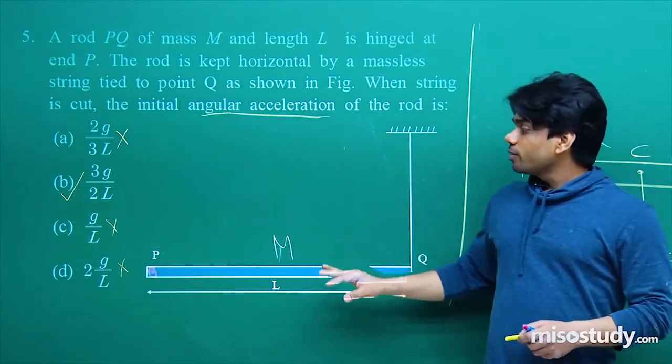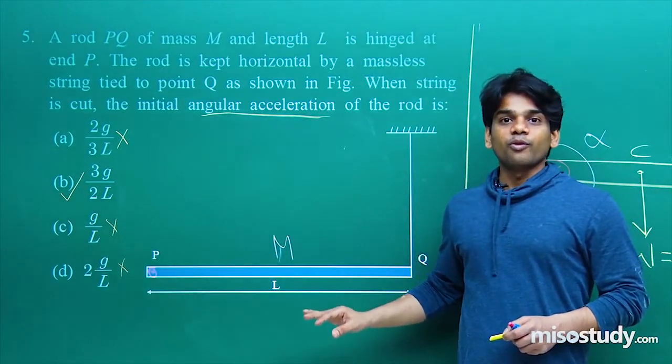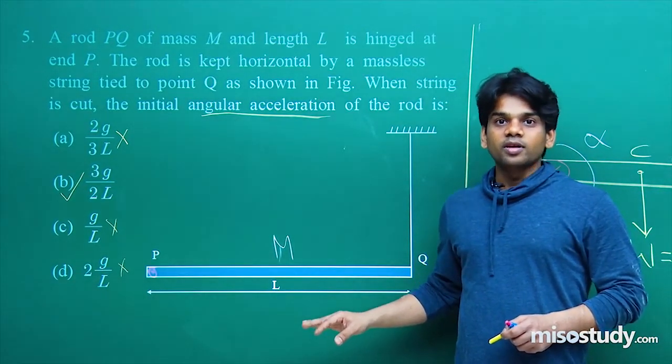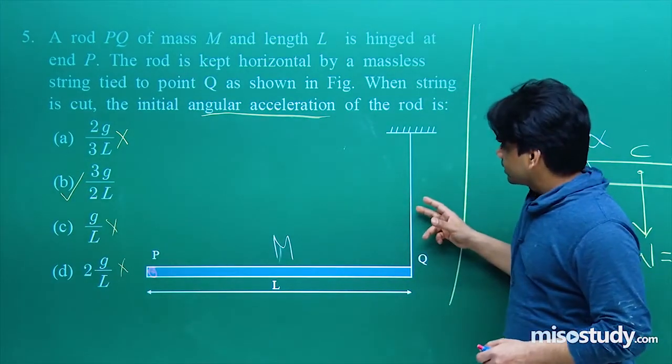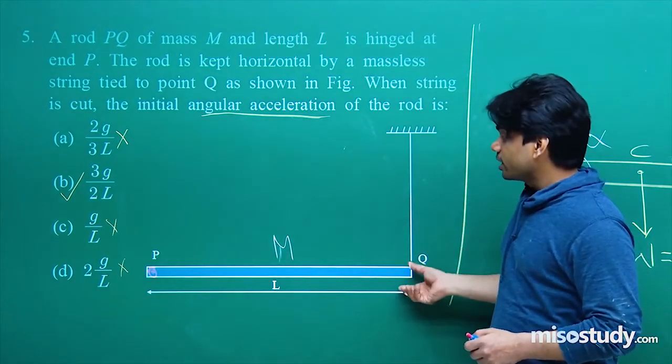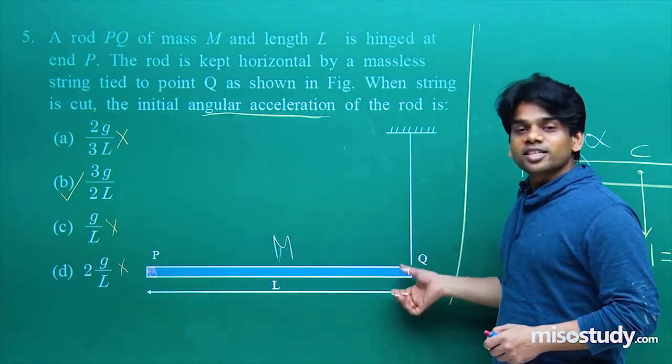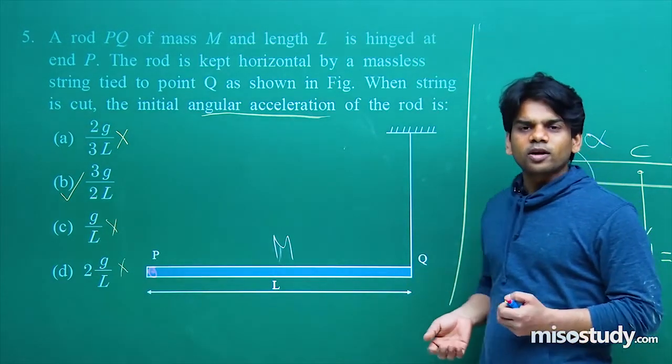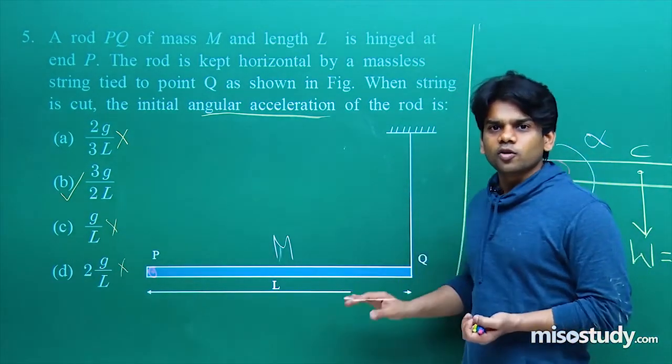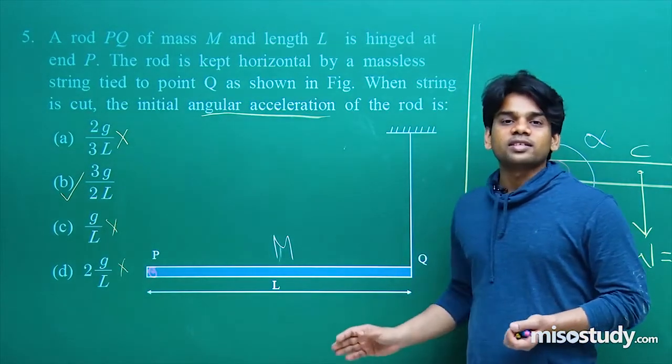Now this was a very important question, let me tell you, where students get confused. Students think that if the string is cut, it will be coming down with an acceleration g. They will think in this way. Let me tell you very honestly, you also, if you see this as an unsolved question, will think that it's coming down with an acceleration g.